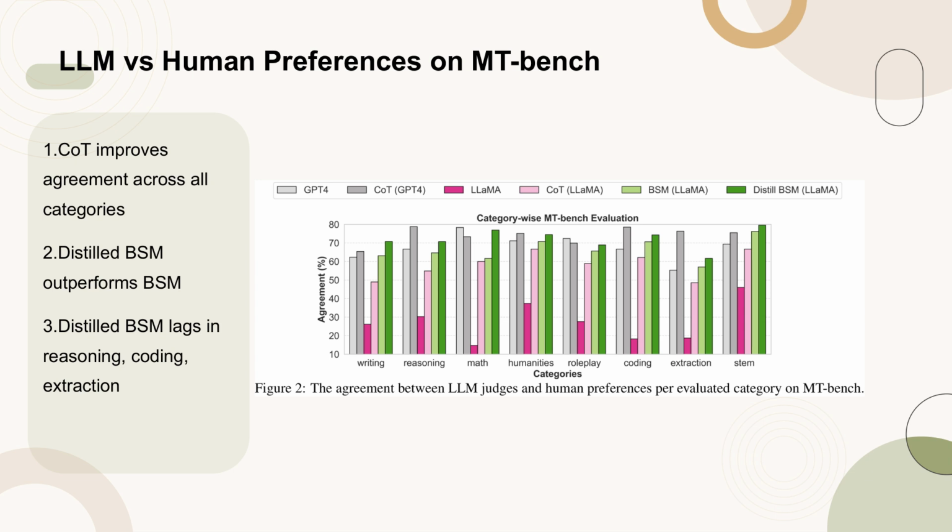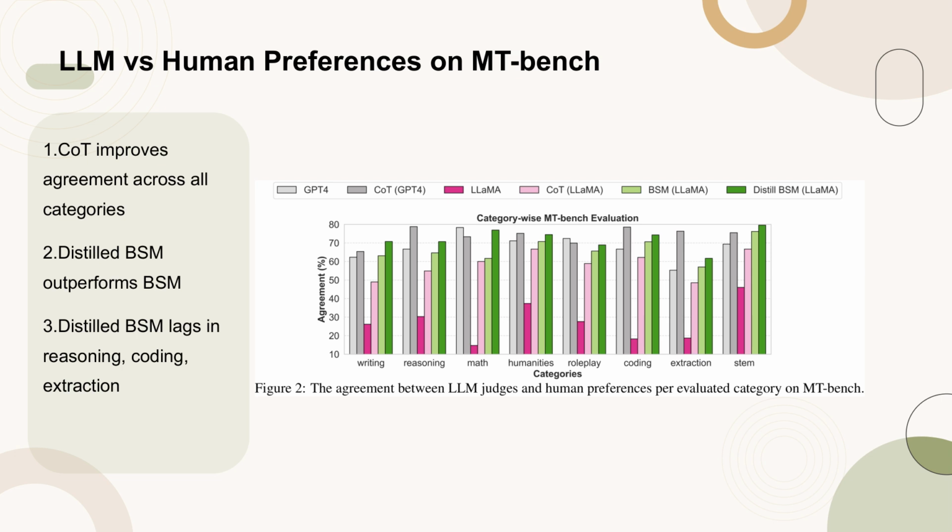Figure 2 illustrates the agreement levels between large language model, LLM, judges and human preferences across various categories on the empty bench. Notably, the chain of thought, COT, approach enhances agreement in all categories compared to the base model. The distilled BSM model shows superior performance over the standard BSM, although it still falls short in reasoning, coding, and extraction tasks compared to the GPT-4-0125 preview model.